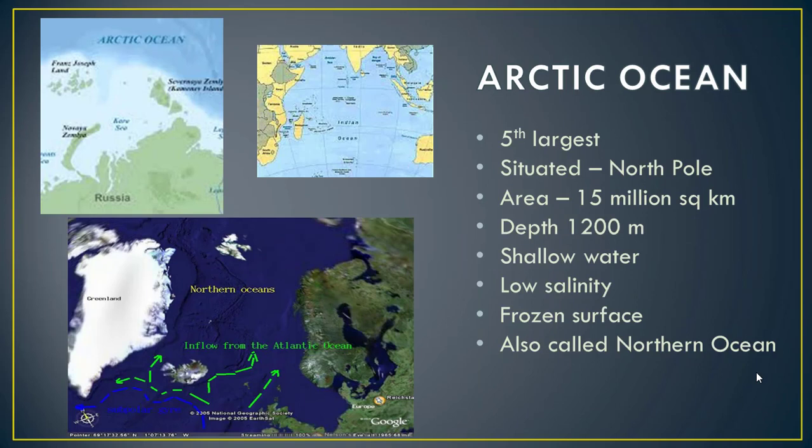The next one is the Arctic Ocean. It is also named the Northern Ocean. It is the fifth largest ocean. It is situated at the North Pole and its area is 15 million square kilometers. Its depth is 1200 meters. There are shallow waters and the salinity level is very low there. A frozen surface is present because it is situated around the North Pole.